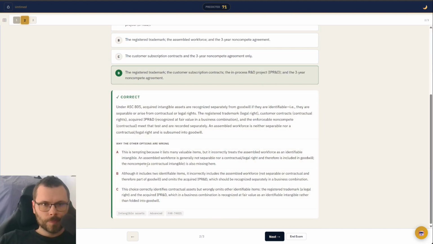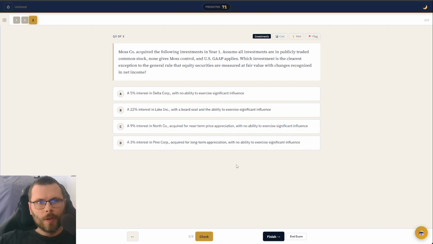Yes. Read why the wrong answers were wrong. The only other one we were going to pick was possibly C. So this choice correctly identifies contractual assets, but wrongly omits the other ones. Yeah, the in-process R&D and the registered trademark. So D was more complete. A and B were instant cross-offs because you saw they had that workforce in there.